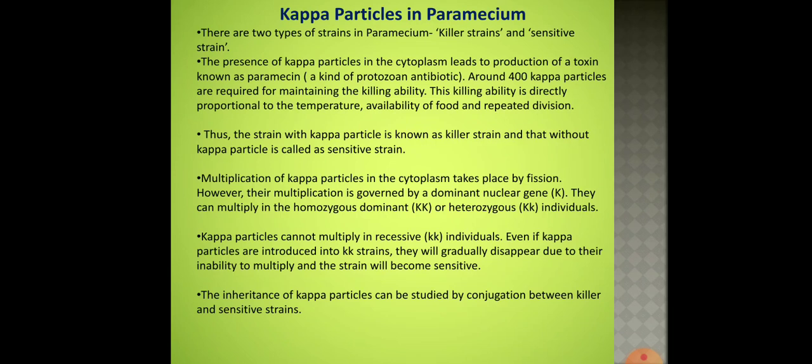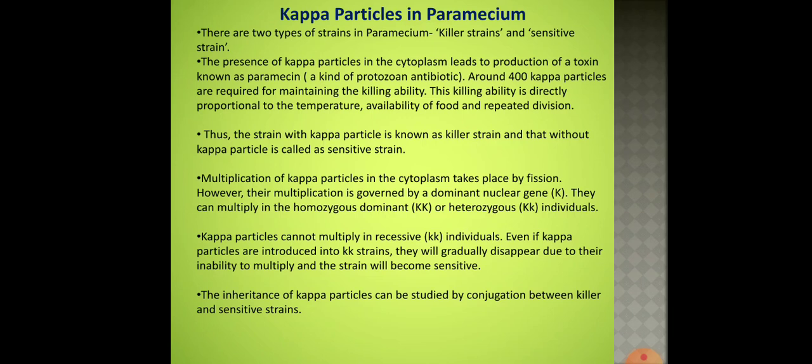Now coming back to this example of cytoplasmic inheritance in Paramecium, we mainly concentrate on how the inheritance of kappa particles takes place in Paramecium. As I was telling, T.M. Sonneborn discovered two strains of Paramecium. He named these two strains, one as the killer strain, the other as the sensitive strain. What made him name it a killer strain is that these killer strain Paramecia had some particle-like structures in their cytoplasm.